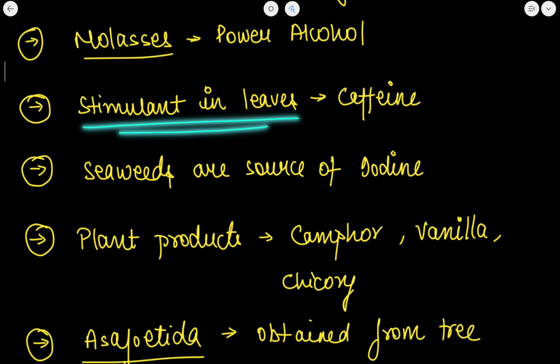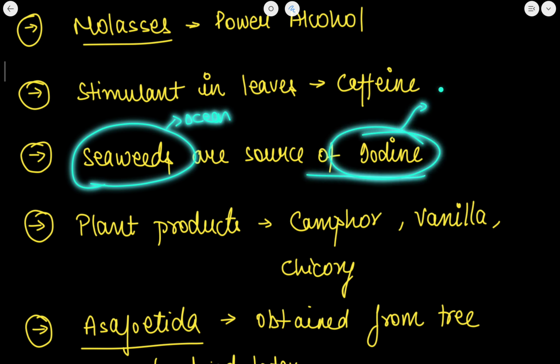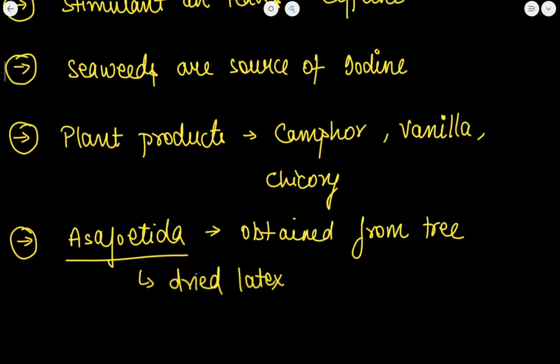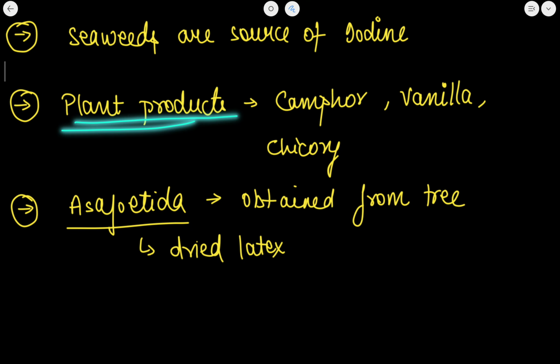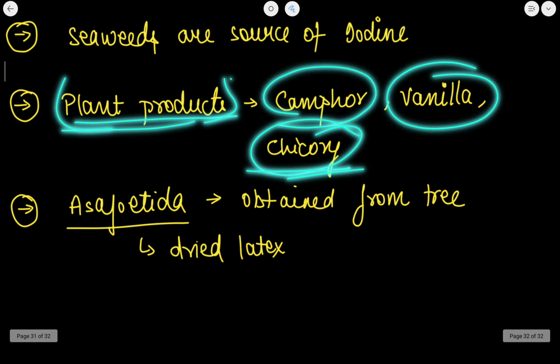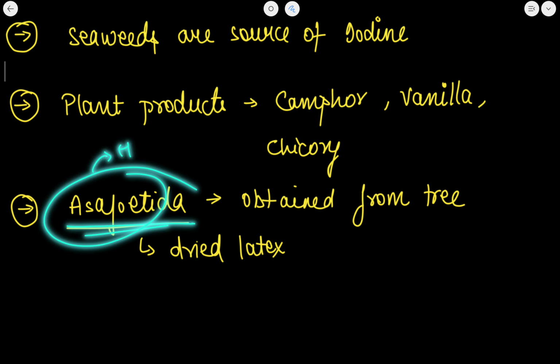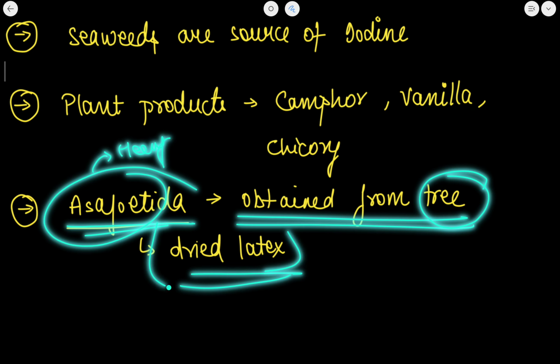Stimulant in leaves is caffeine. Seaweeds which are found from the ocean ecosystem are the source of iodine, and iodine is released by thyroxine, the deficiency of which causes goiter disease. Now, these are the plant products. Camphor, vanilla and chicory are examples of plant products. Now, asafoetida is called hing in Hindi. This is obtained from a tree, from the dried latex of the plant.